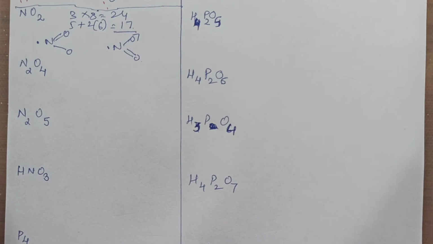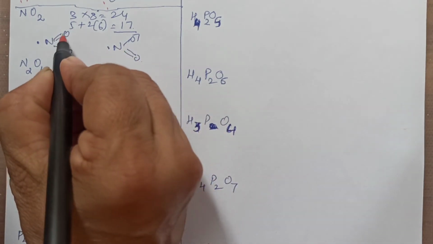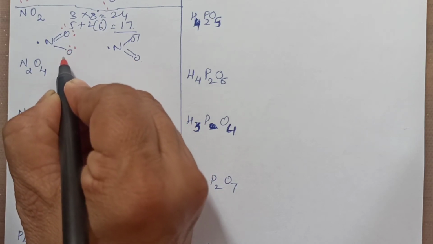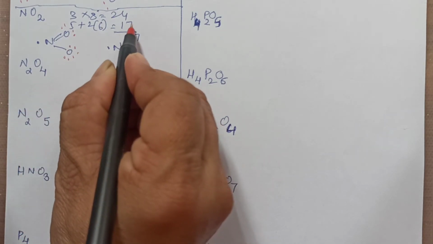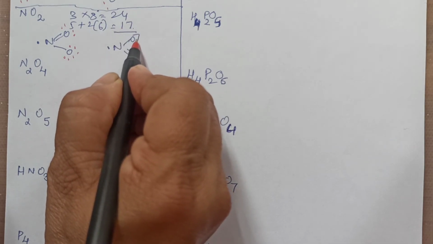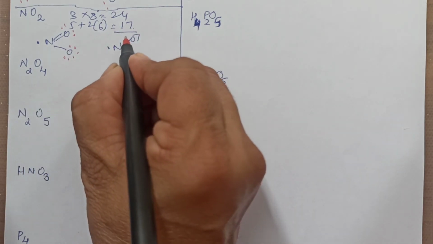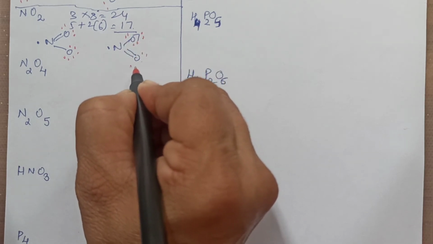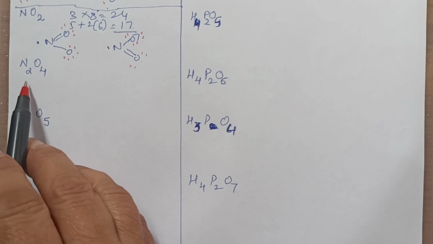Now you have to just complete the octet of each one. Double bond means 4, single bond means 6 dots. And actually we have 17, of which 7 we have used, which means 10 dots. So 10 are completed. Nitrogen we are not going to do. So 1, 2, 3, 4, 5, 6. 1, 2, 3, 4. Clear?